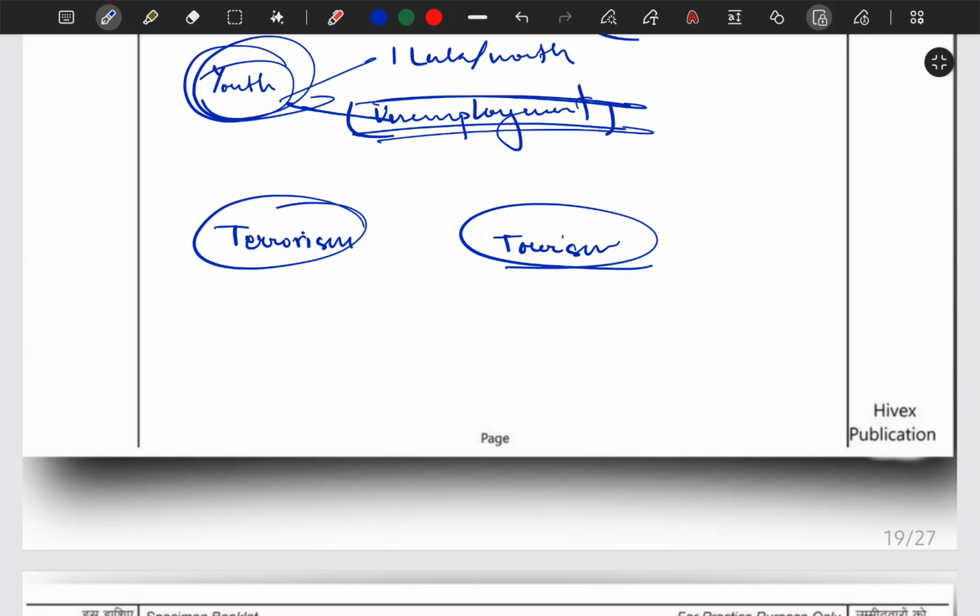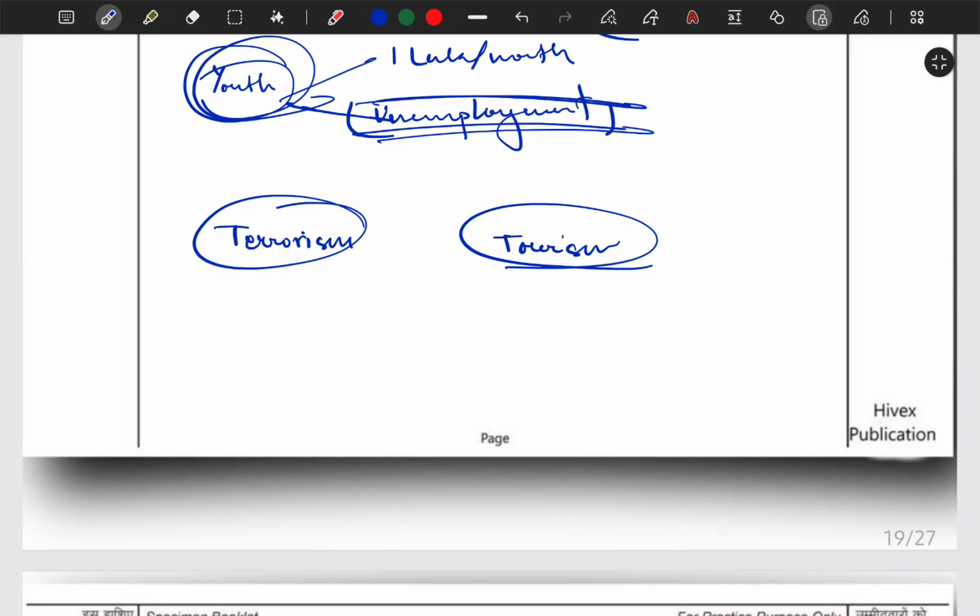So to counter that, the best solution is tourism. Let's say a lot of people visit those border areas, Kashmir areas, then there will be development. Our own people won't face financial difficulties, and then terrorists won't be able to misuse them.